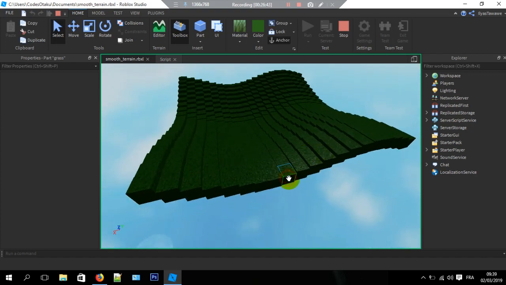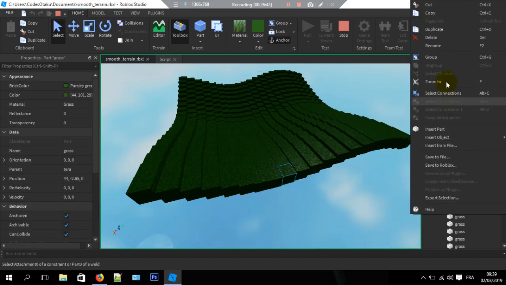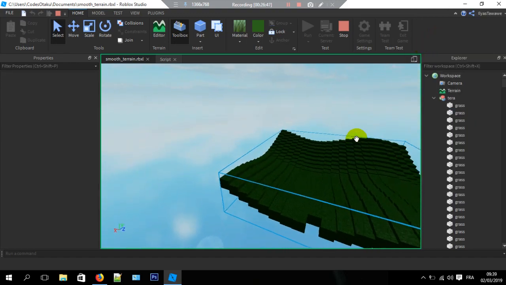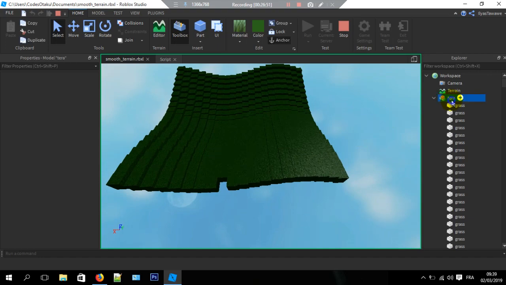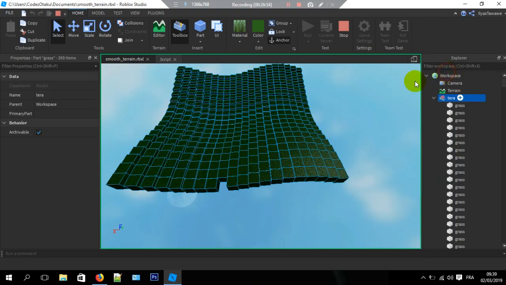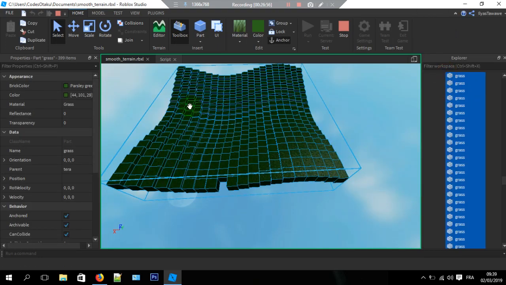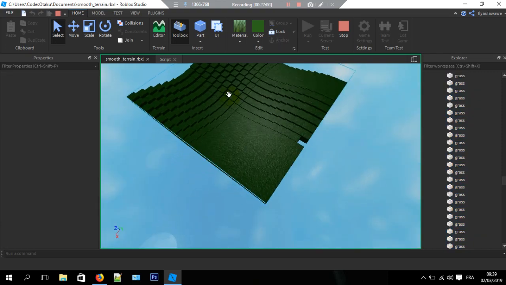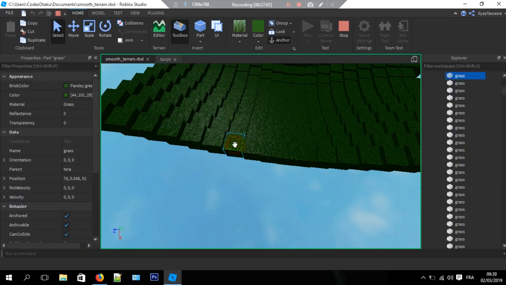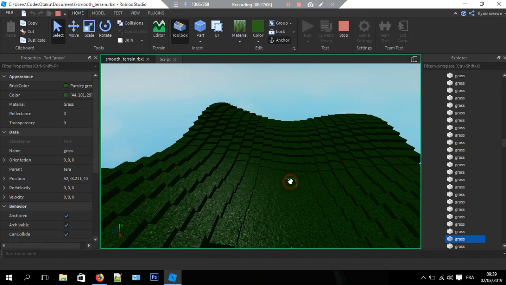But it looks like it's the same, or not. Not really sure about that. So let's just select the children. We have 399. I'm not sure about this. Delete.